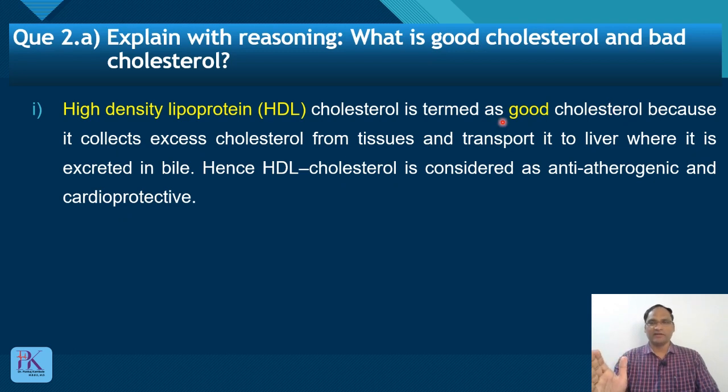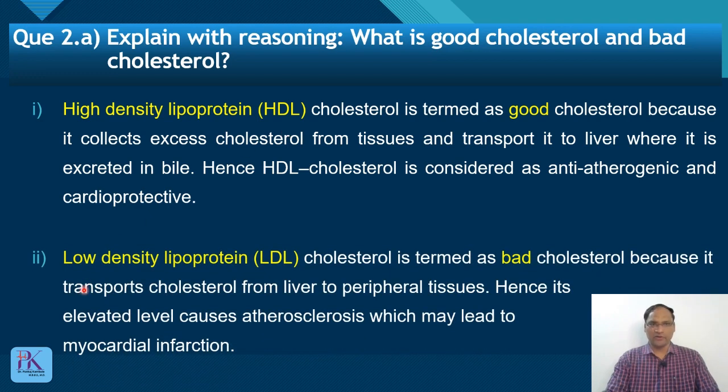Now for reasoning, if you write the reason, you get another half mark. Because it collects excess cholesterol from tissues and transports it to the liver where it is excreted in the bile. Hence, HDL cholesterol is considered as anti-atherogenic and cardioprotective. This is for 1 mark. As opposed to this, LDL cholesterol or low density lipoprotein cholesterol is termed as bad cholesterol because it transports cholesterol from liver to peripheral tissue. Hence, elevated level of LDL will cause atherosclerosis, which may lead to myocardial infarction. So that is why it is called bad cholesterol.